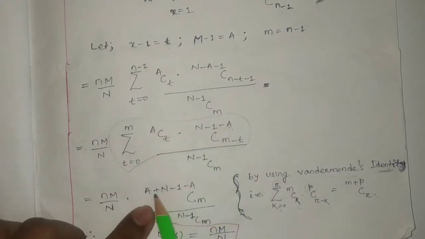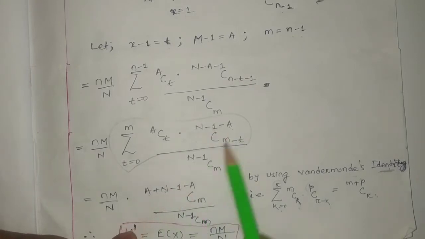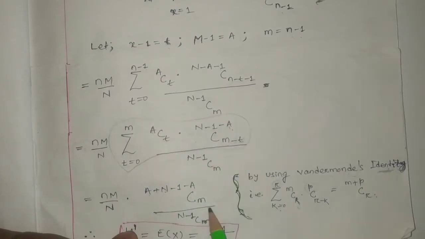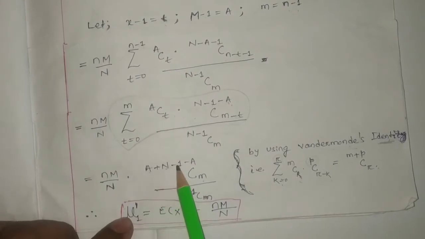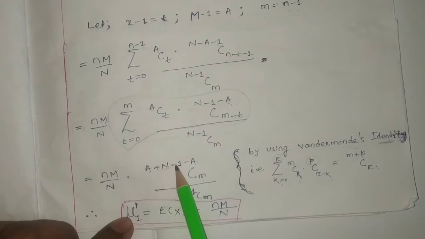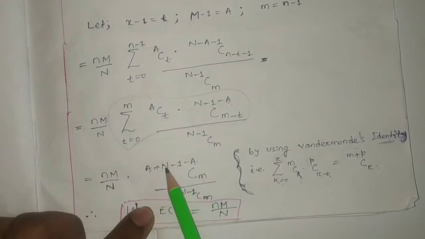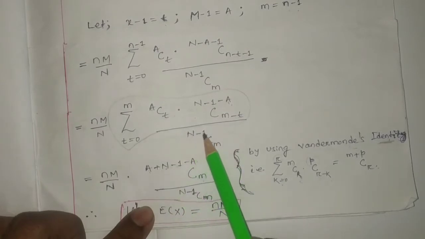So it will be a plus n minus 1 minus a, and these two are added with each other, that will be t plus m minus t, that is nothing but m. So a plus n minus 1 minus a, we found n minus 1 c m. So in the numerator we found n minus 1 c m, and the denominator already was n minus 1 c m.